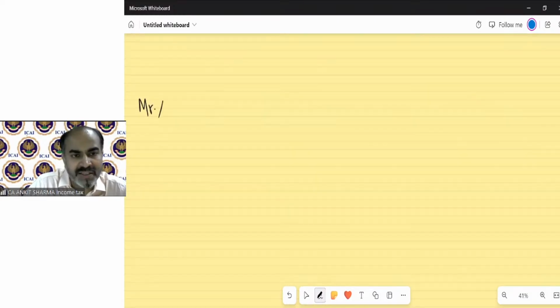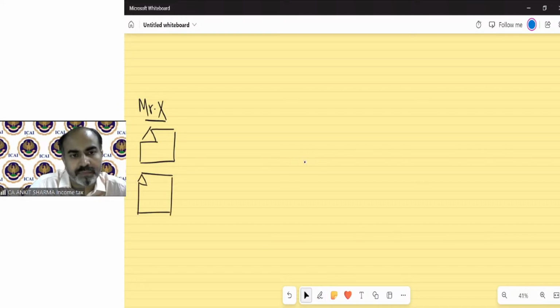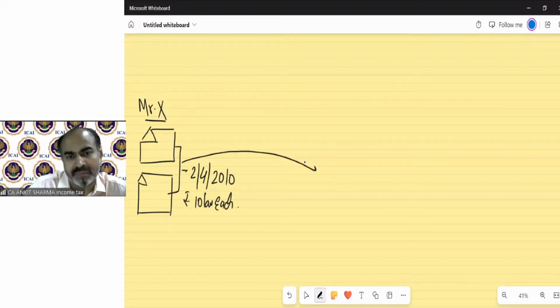There is Mr. X. He bought 2 buildings on the same date, 2nd of April 2010, for rupees 10 lakh each. Now he becomes a builder. So this is his capital asset now.